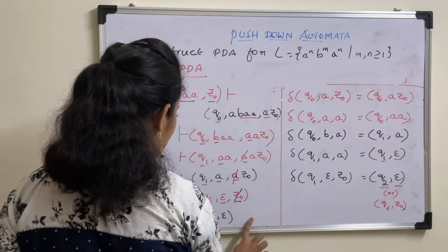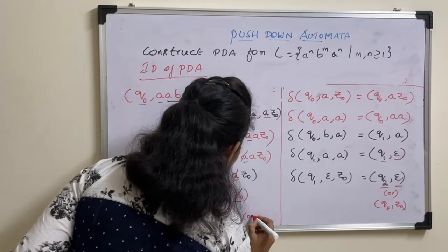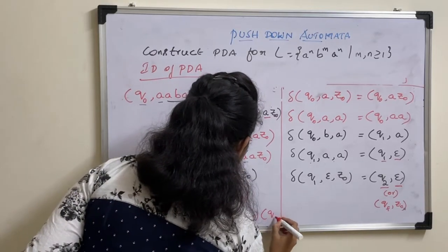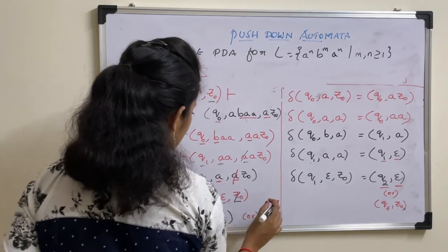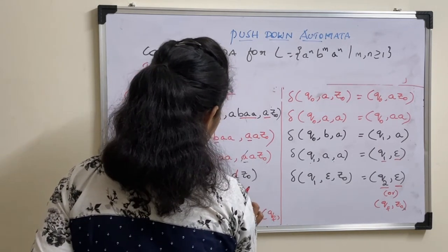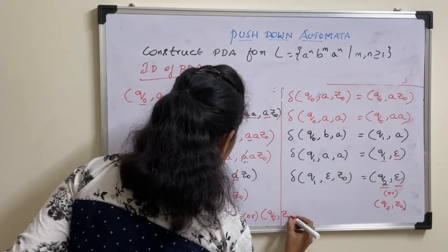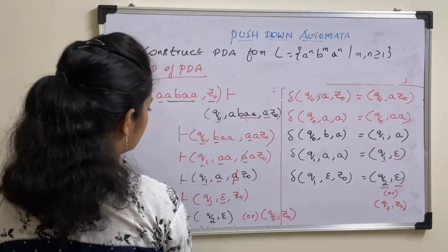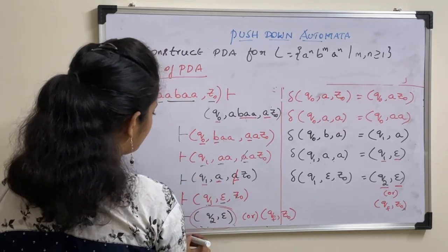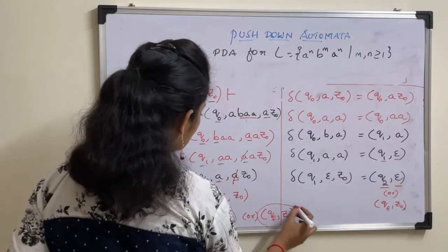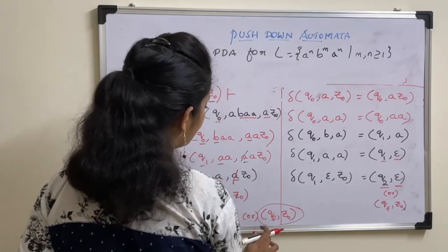This is acceptance by empty stack, or you can write the same thing as QF comma Z0, so this Z0 remains as it is. So this is called acceptance by final state, and this is acceptance by empty stack. This is acceptance by final state.